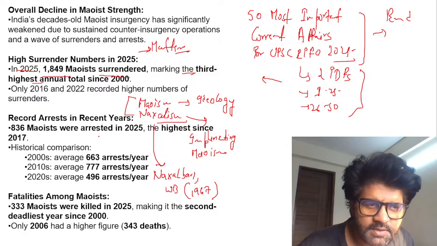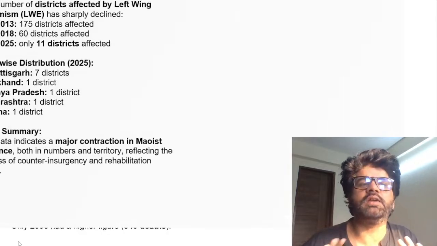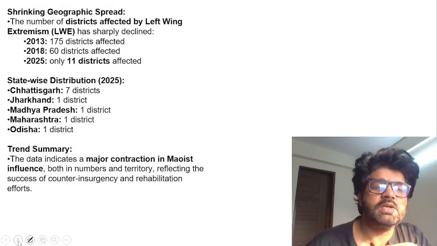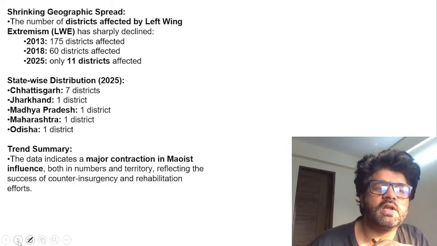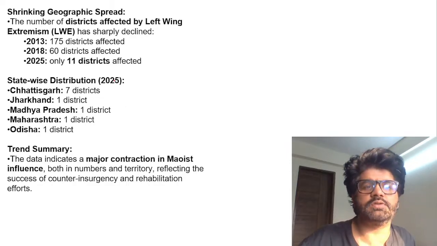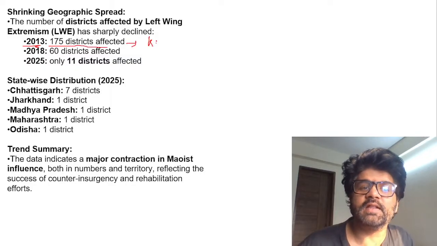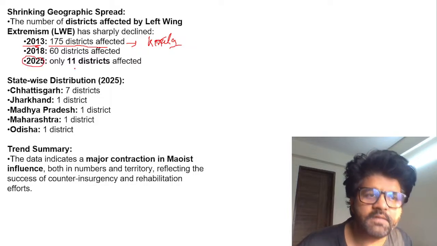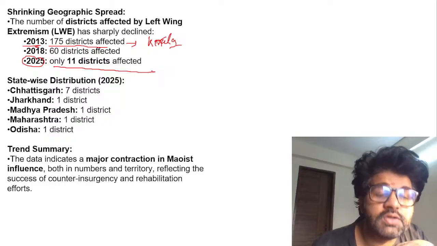Cool. So 836 Maoists arrested, and so on, a historical campaign. You can see the numbers, fatalities, and the drastic decline. This is one of the achievements which you will talk about, that we have been able to curb Naxalism to a greater extent. Currently, what is the status? In 2013, 175 districts were affected. Even at that time, our own Kerala was also impacted. But now by 2025, you see only 11 districts affected. This is actually a huge decrease, guys.